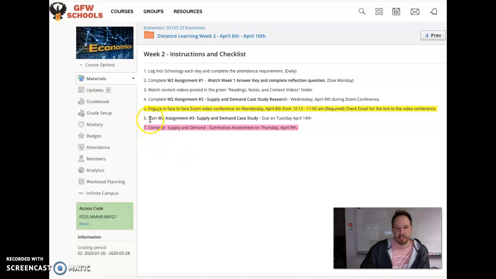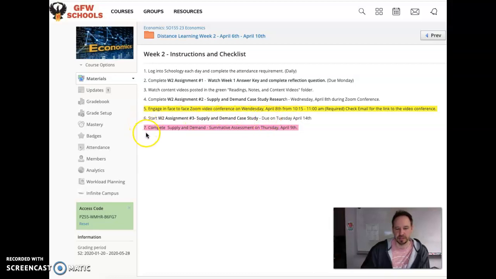The last assignment then is to start. It's not due this week. It's not due till next week, Tuesday, but start assignment number 3, and this is the actual supply and demand case study. And there will be a video explanation too on that assignment, so you can kind of see what that is going to look like as well. So that's going to be due next Tuesday. You'll just have to start it this week.